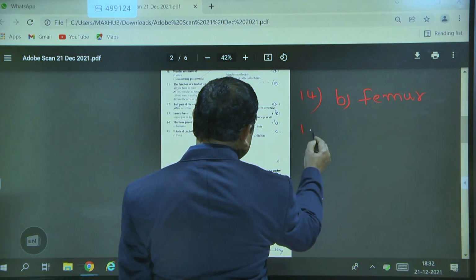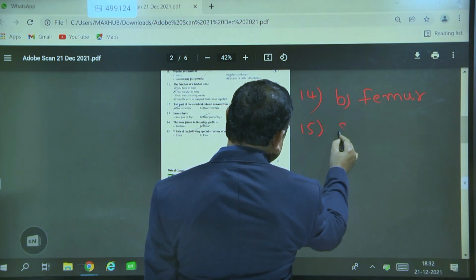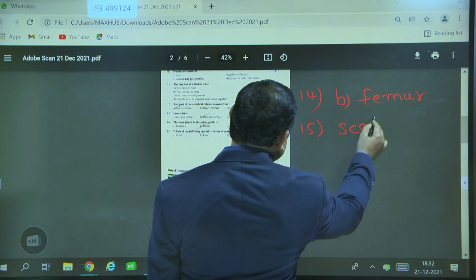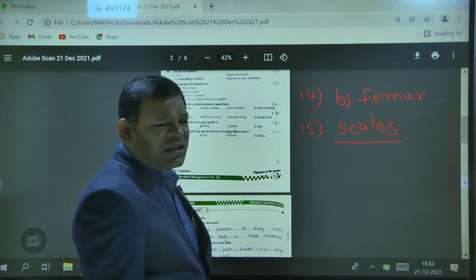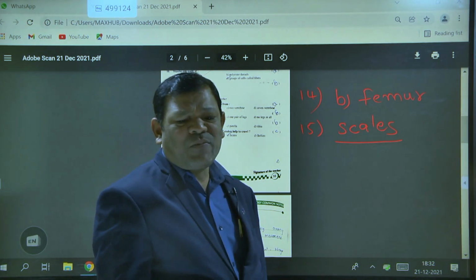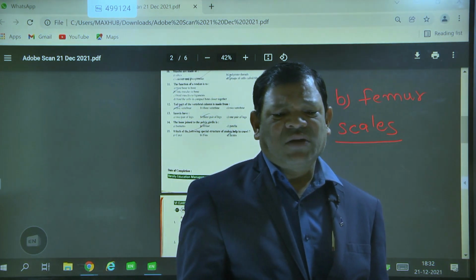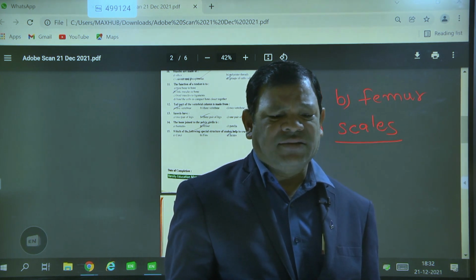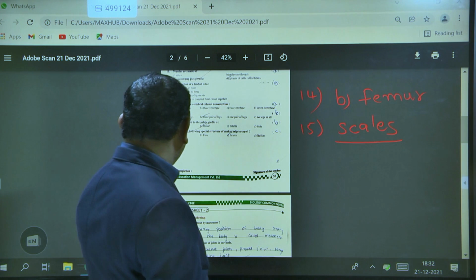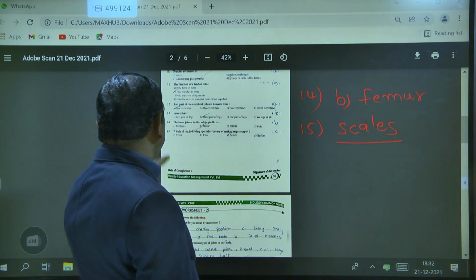That is nothing but scales. Generally, scales are present in snakes. With the help of the scales, they can move from one place to another. Okay, so up to this, worksheet 1 is completed.